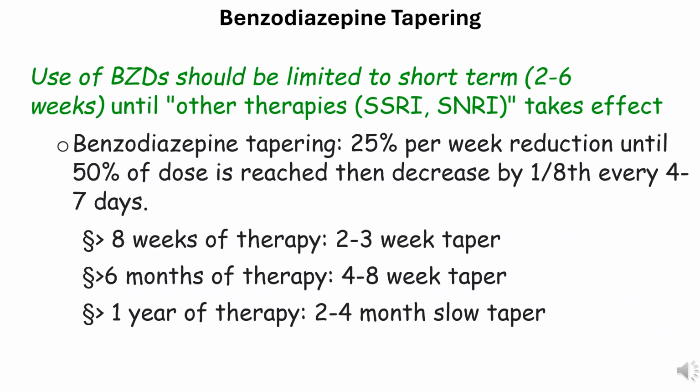Duration of use, recommended taper duration. 8 weeks, but less than 6 months: 2 to 3 weeks. 6 months, but less than 1 year: 4 to 8 weeks. Greater than 1 year: 2 to 4 months, slow taper. These time frames represent the total taper period, not the interval between dose reductions.